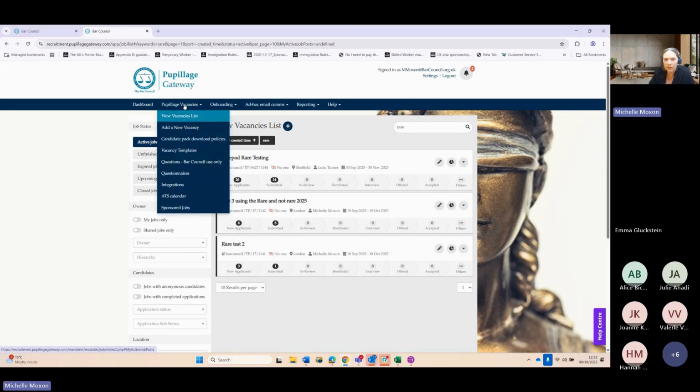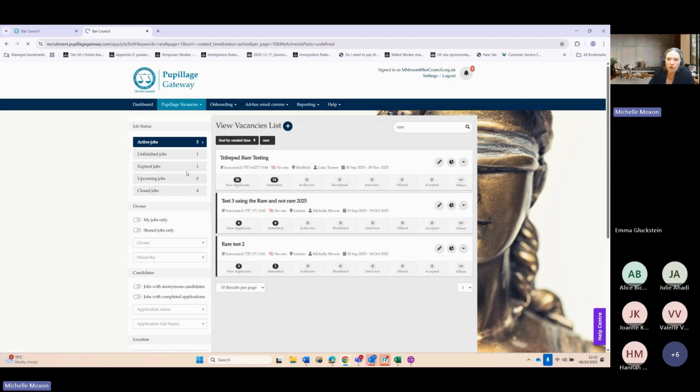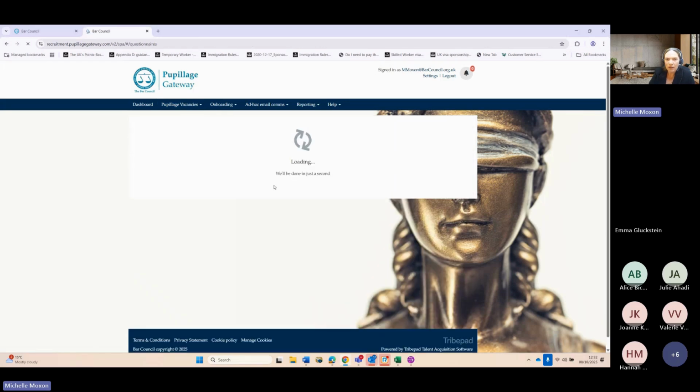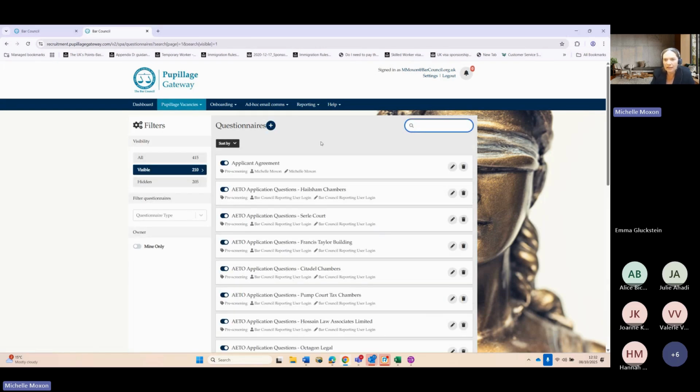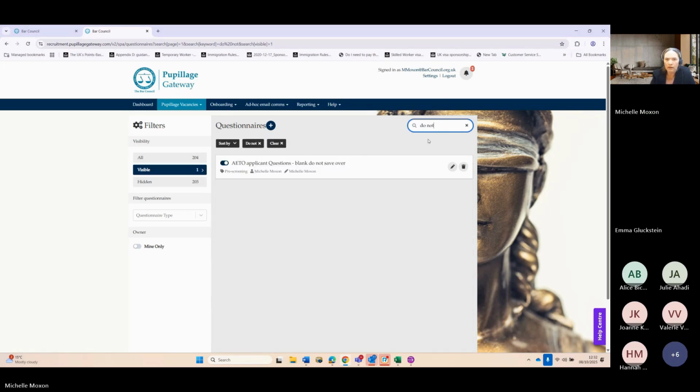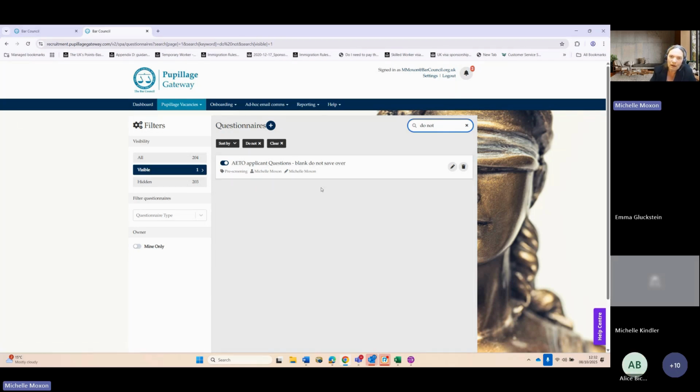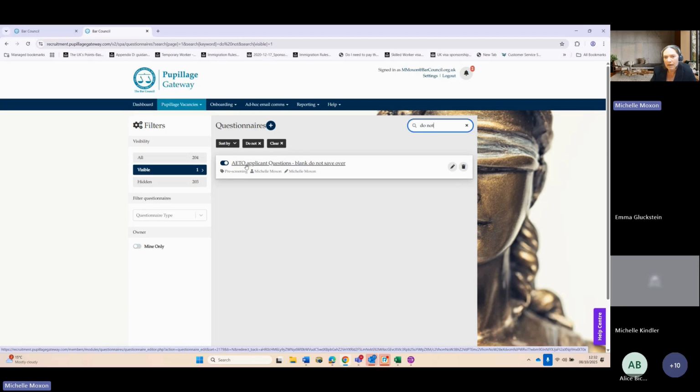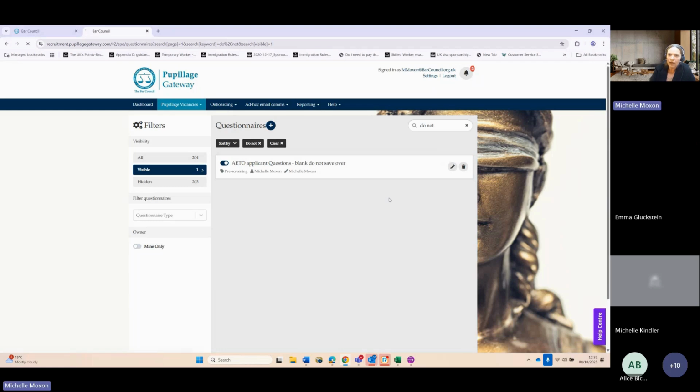And if you go to pupillage vacancies, after you've logged in and down to questionnaires, what you'll see this year is a questionnaire under your own hierarchy that says 2025. So once you've opened your questionnaire, if you're new, then we'll need to create you a new questionnaire for you to complete. What you will see when you come in here is AETO application questions and the chambers' name. And then you just click on it or click the edit button and it will open up that